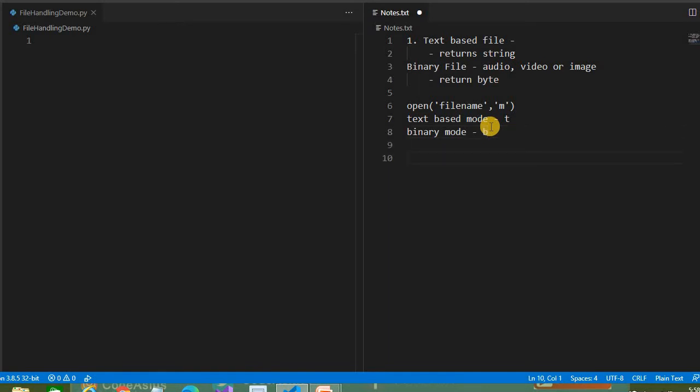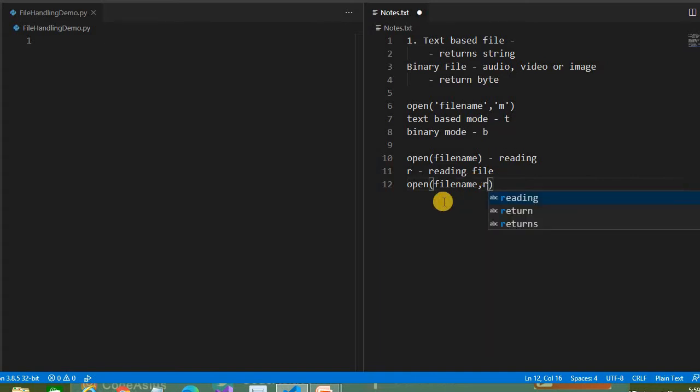Suppose you have to read this file. If you write something like open and then the file name, it means that you are opening the file for reading. By default it opens the file for reading, and you cannot write to it. So R, the mode, is known as for reading the file. It looks like open, then you provide the file name, and if you provide R, it means that you are opening the file for reading. If you provide something like R plus B, it means that you are opening a binary file for reading. So R is for reading.